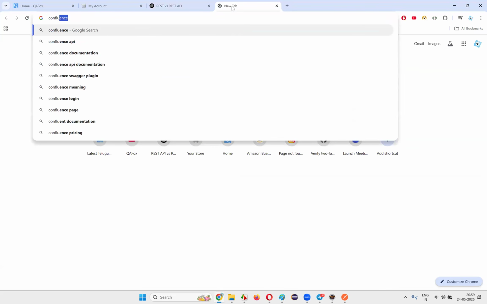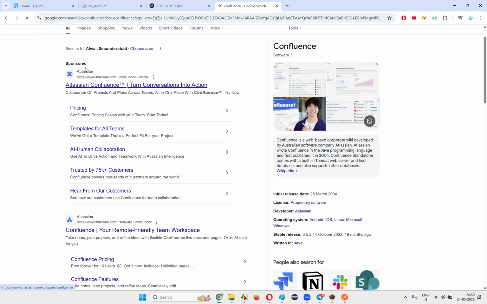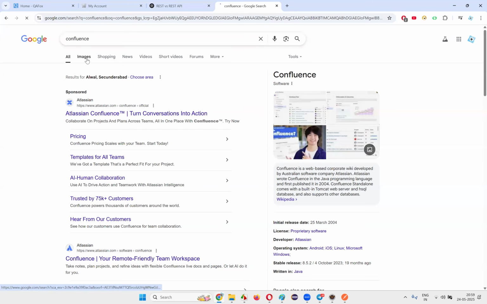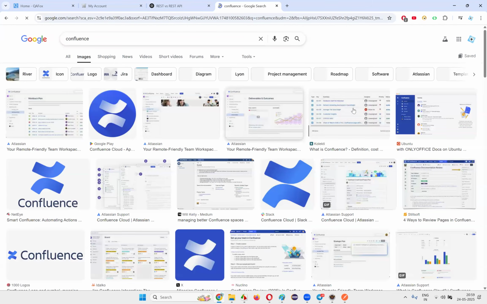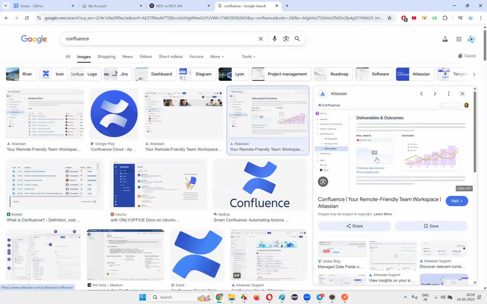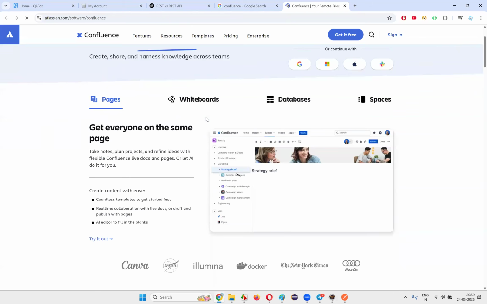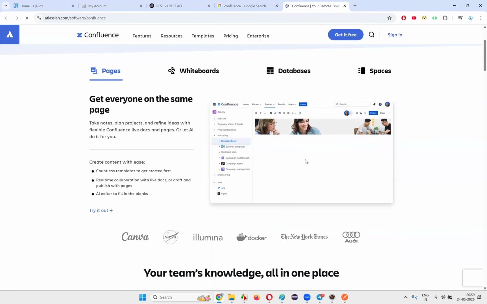Confluence will look something like this, guys. I'll show you the images of Confluence. The Confluence pages are like a social media for the technical people. Confluence is like a social media kind of thing. Can you see this image here, guys?